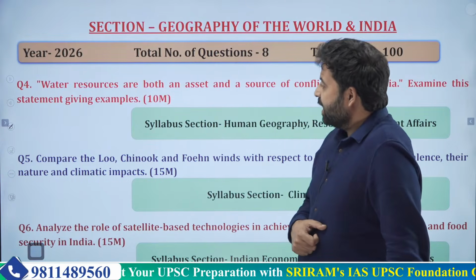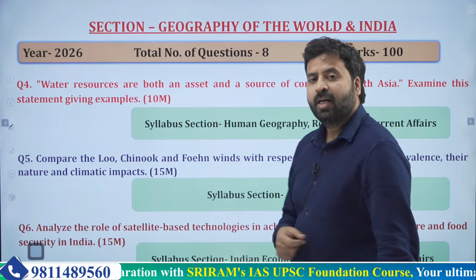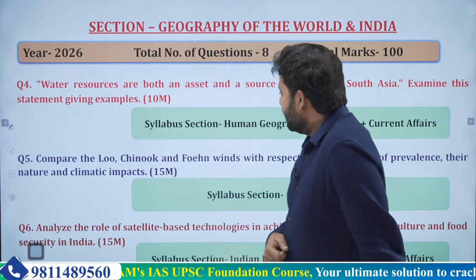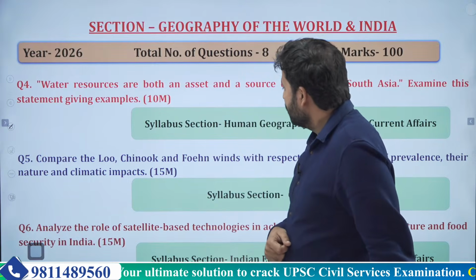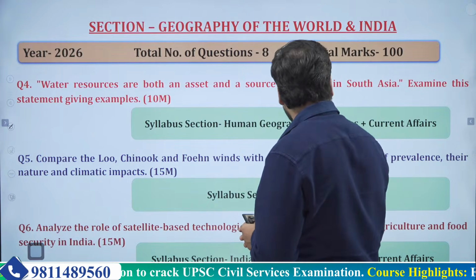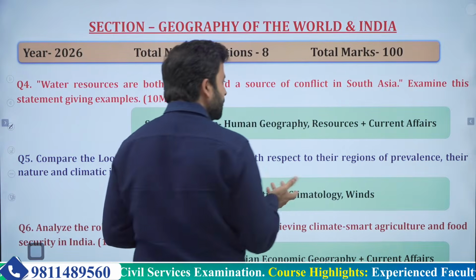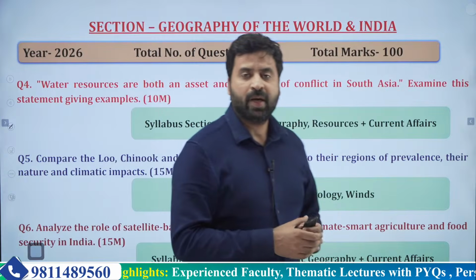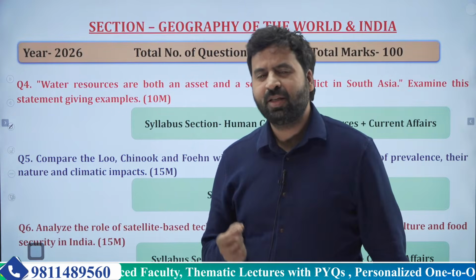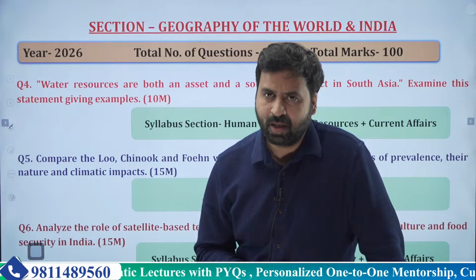If we move to the next question, again a typical static question. UPSC has asked to compare three different types of local winds, Loo, Chinook and Foehn, with respect to the regions where they are prevalent, their nature and their climate impact. A typical static question, available in most of the standard books.